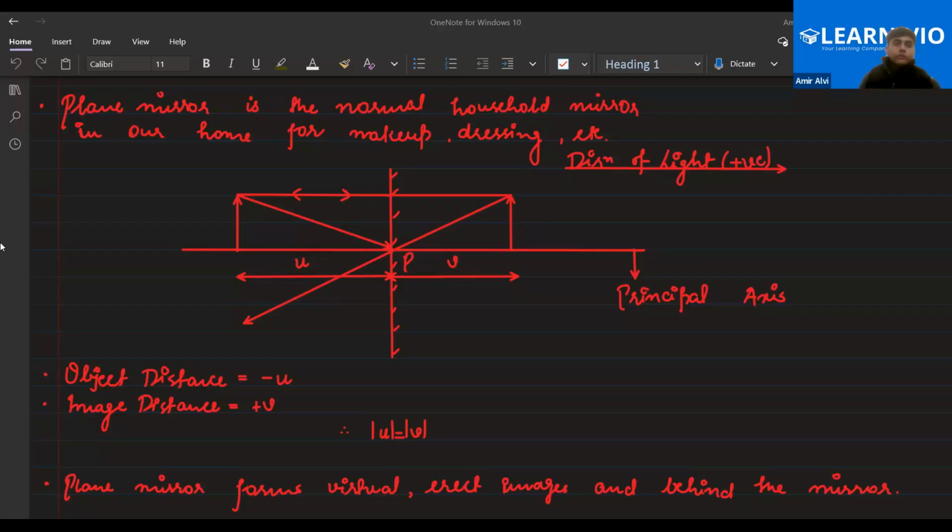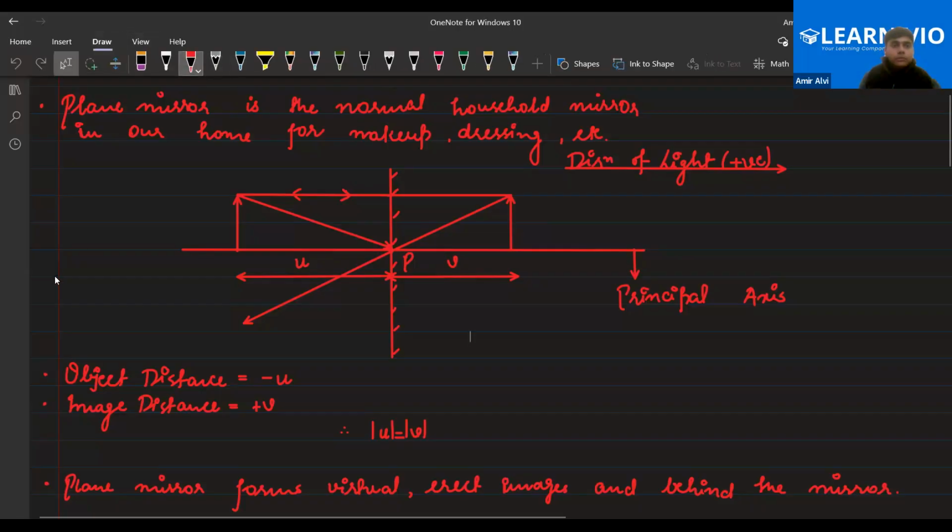If it is a line, both are perpendicular to this line, but they are actually parallel to each other. So it should be 0. That's why the light ray is retracing its path. Otherwise, it would be different. The answer will be 0 degrees. That's why it is retracing its path. Clear? Any doubt? Both are parallel, so the angle of incidence is 0, because we measure the angle between the normal and the incident ray, not with the surface.